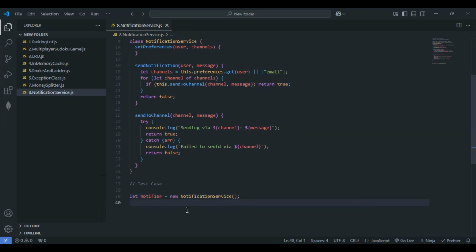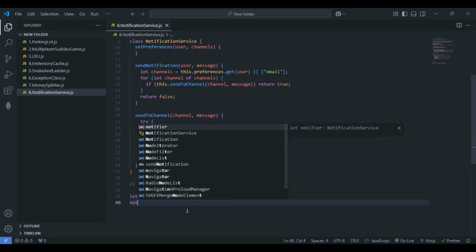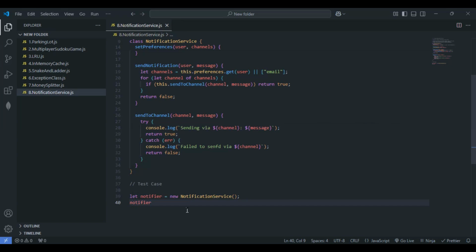This is fine. Finally, with the notifier variable name, I'll call the set preferences method. Within the set preferences, let me pass the name first. I'll give Bharadwaj 1 in my case.